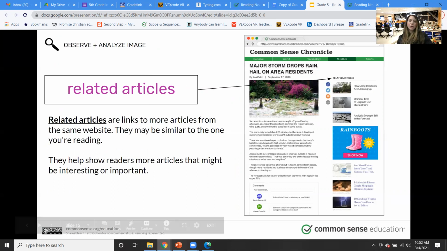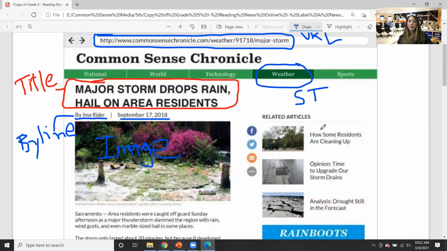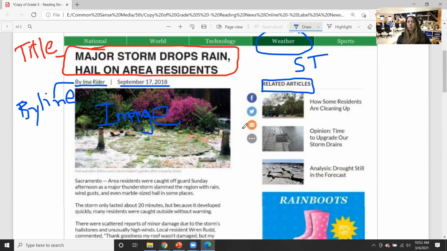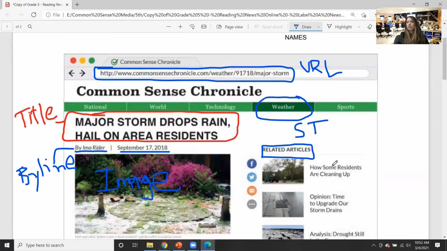So again, like how some residents are cleaning up, opinion, time to upgrade our storm drains, analysis, drought still in the forecast. As you can see, these related articles all have to do with the storm and rain or whatever. So they have to do with the same topic. And they just try to get people to click on those and read more about it, right?